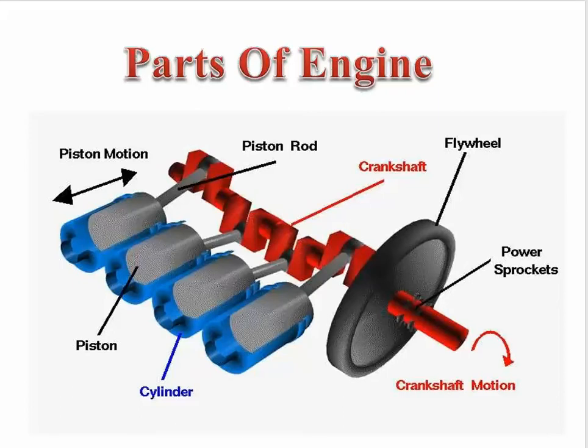These are the basic parts of the engine, by which you can easily see that we have the cylinders, and inside the cylinders we have the piston. The movement of the piston is to and fro, or we can say a reciprocating motion. Then we have a connecting rod, crankshaft, flywheel, and the power sprocket, and we can see the crankshaft motion.